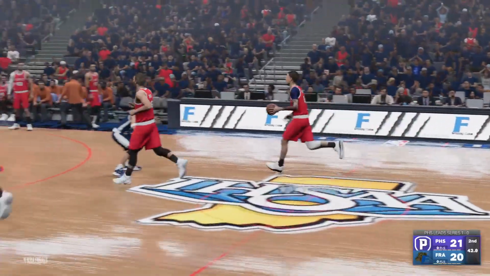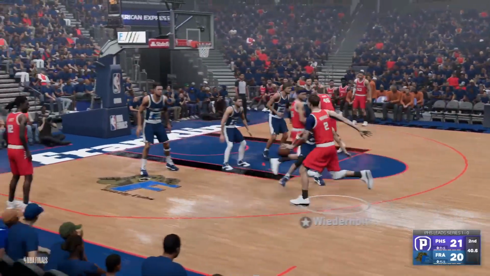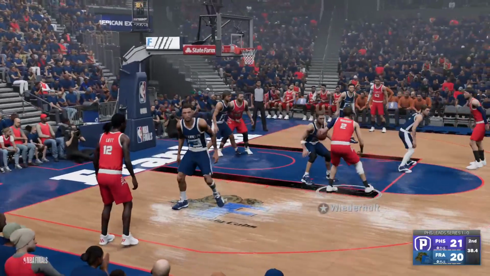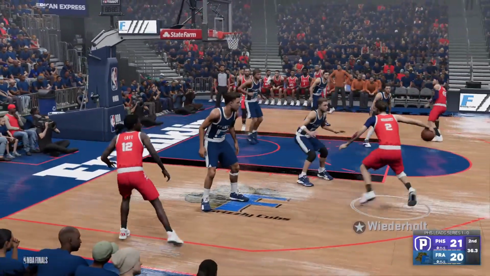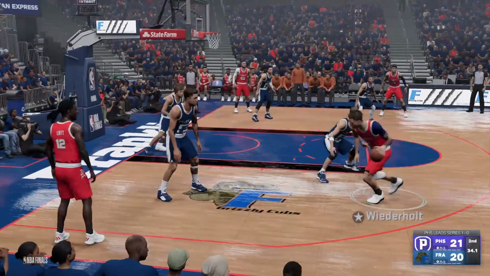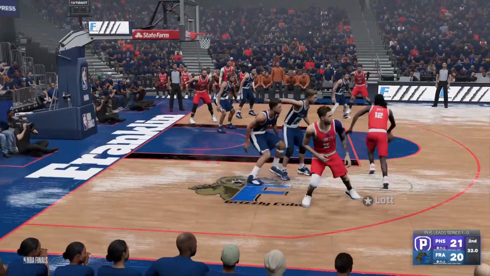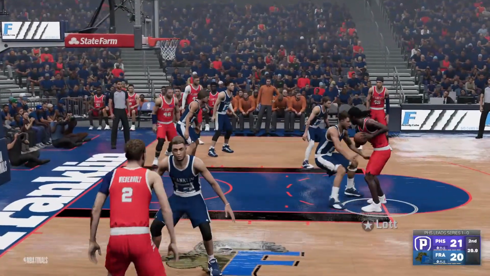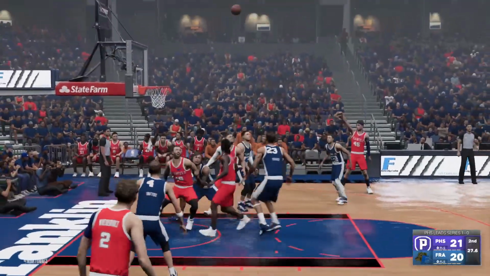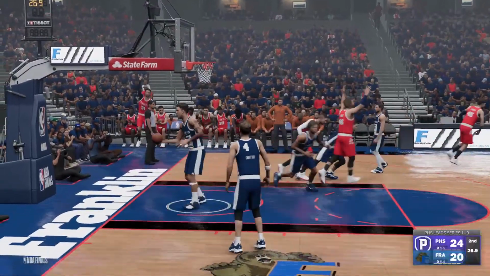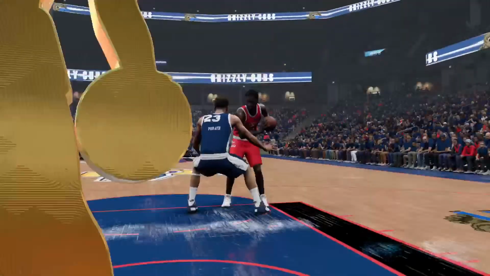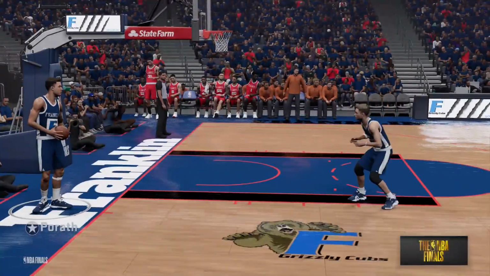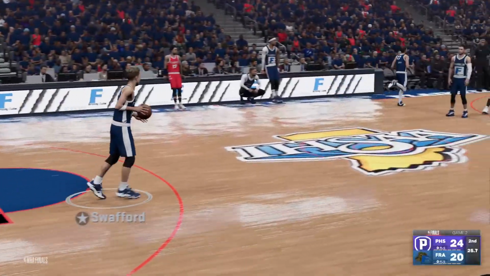Here's Ben Wiederholt. Wiederholt looks. Ben Wiederholt has it. Back to Lott. DeAndre Lott. There. Austin Horner for 3. That was either Horner or Fairs. I think it was Horner.